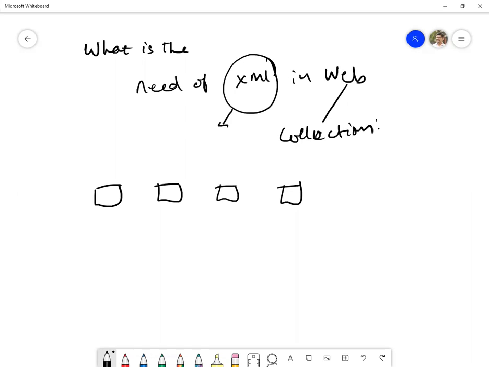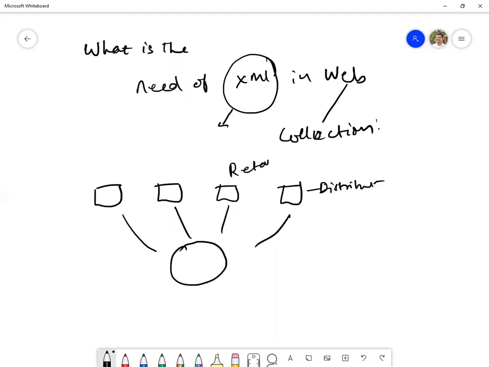So every department has its own way of collecting the data. Different departments are there, and every department's data representation will be different. So this is what happens whenever they are connected to the internet. Let us say this is a distributor, and this is a retail store. This is one example regarding product manufacturing. So this is manufacturing factory 1 and manufacturing factory 2.